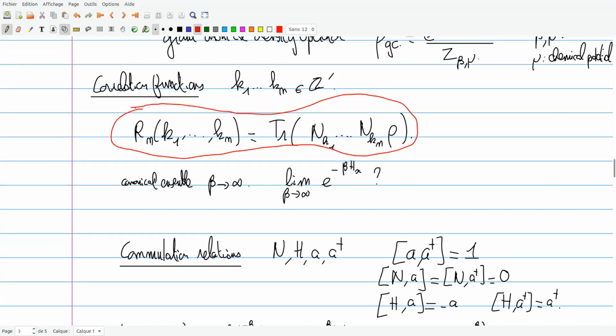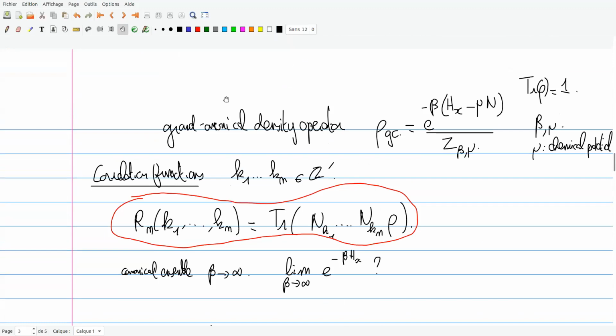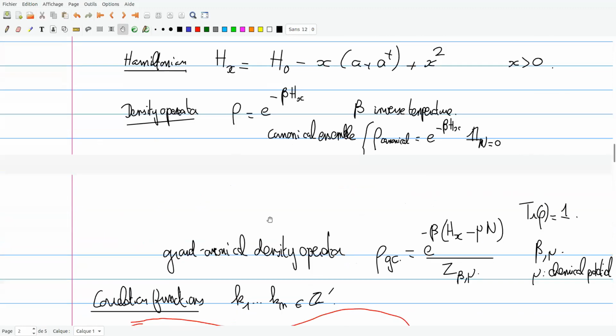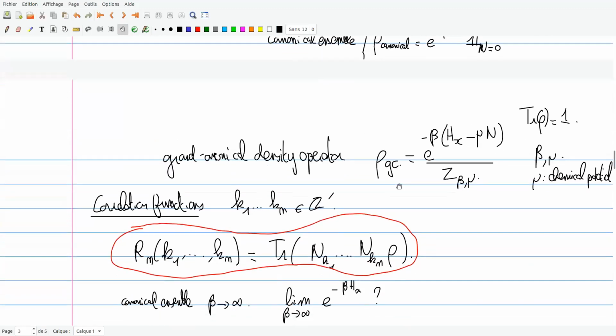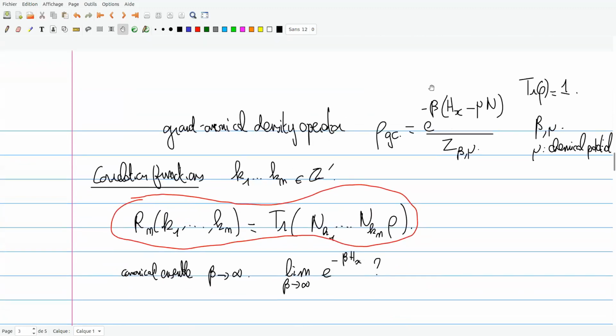You can use algebra and evaluate them for both the canonical and grand canonical ensemble. But for the canonical ensemble, you can find a formula, but it's not going to be very illuminating. But for the grand canonical ensemble, you will find a determinantal formula. It's a determinantal point process.